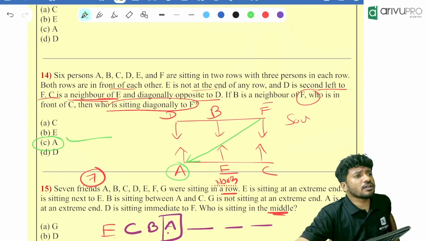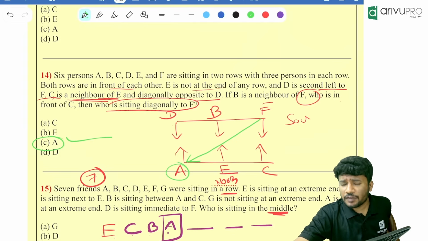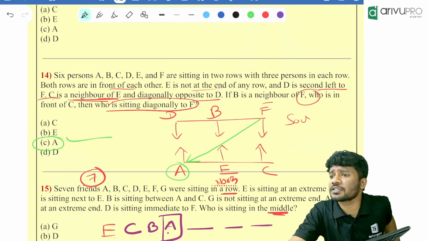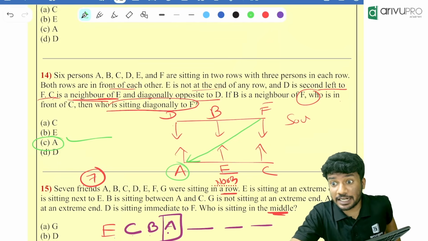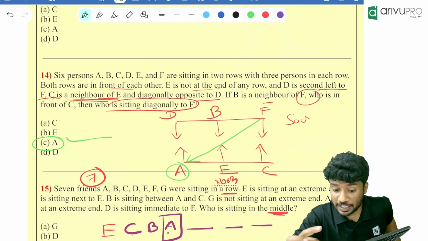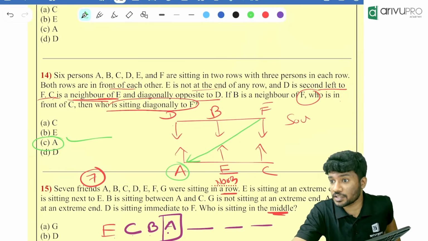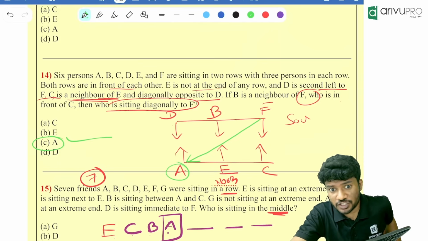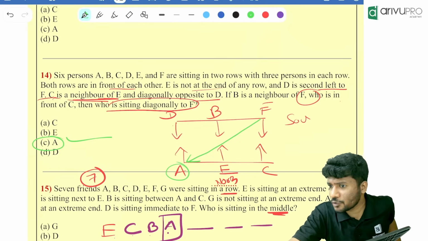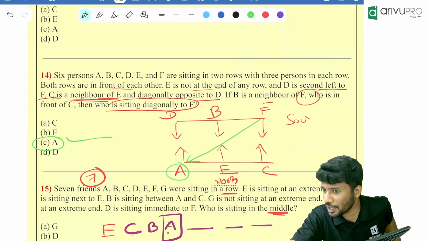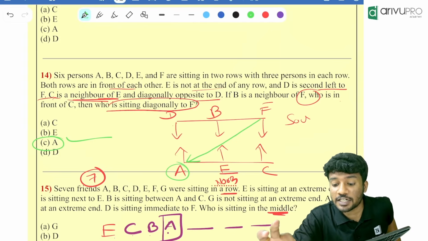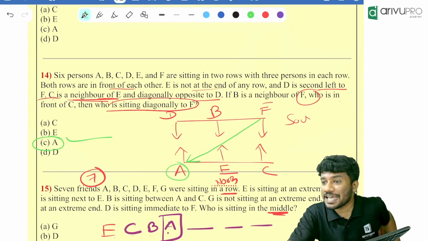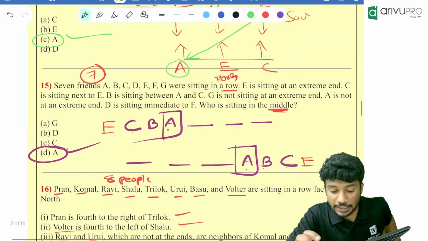Now, I started off with an assumption, right? I could have assumed it anywhere. Even if I had assumed it anywhere, I would have got the right answer. If each point is correct, if I was taking D, B, F in the south direction, and arranged accordingly, I would have got the correct answer. The answer would not have changed, but the only condition is the second left. You should mark that properly.